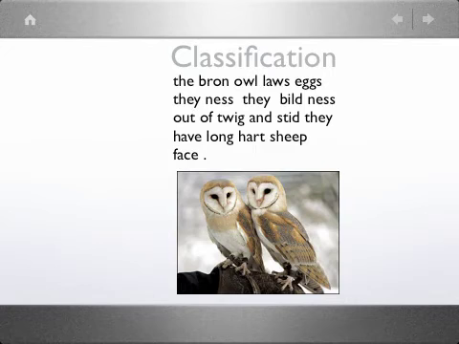Classification: the barn owl lays eggs. They build nests out of twigs and sticks. They have a long, heart-shaped face.